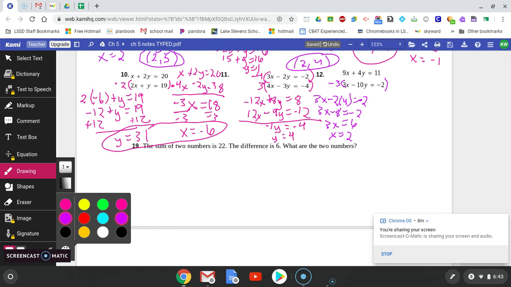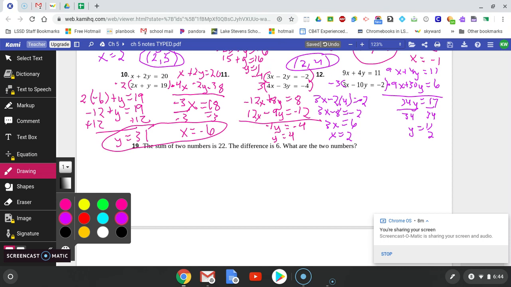So I'll keep my top equation the same, 9x plus 4y equals 11. My bottom equation will become a -9x, and then plus 30y, and then equals to 6. So my x's cancel out. I get a 34y is equal to 17. When I divide by 34, I get y is 1/2. It's okay to get fractions or decimals as answers. And then I would just need to plug that back in.